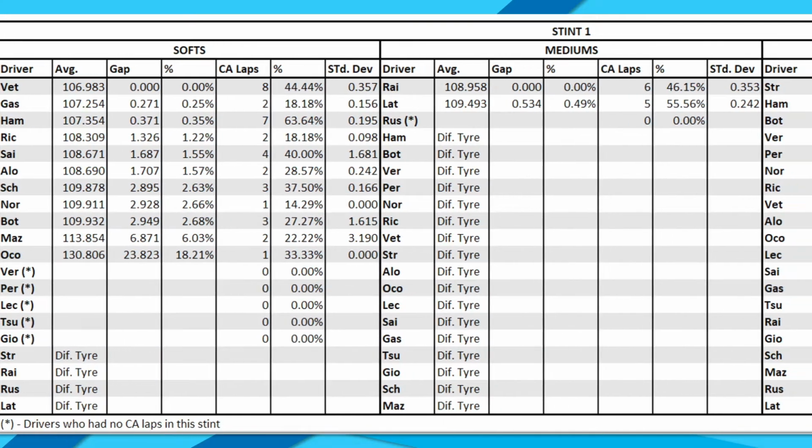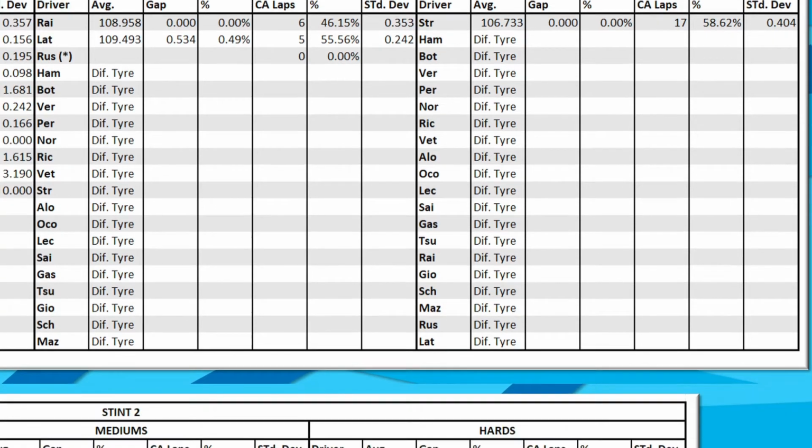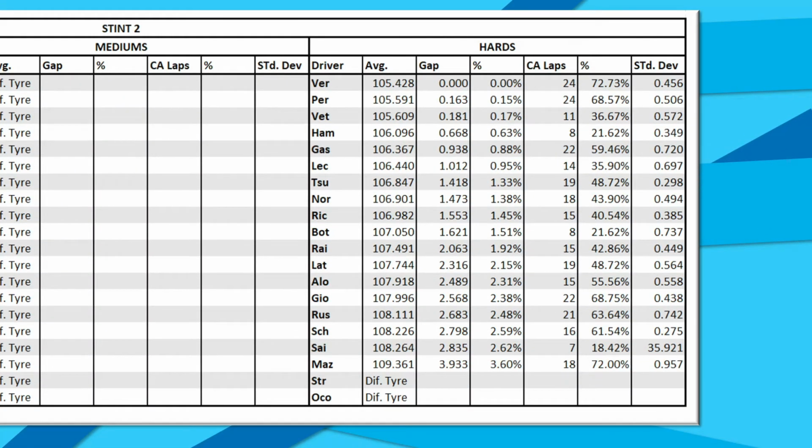But if we now just slide it over to look at Lance Stroll's hard compound tyre pace, a 146.733. That is absolutely ridiculous pace on the hard compound of tyre. That is actually over 2 seconds a lap faster than Kimi Raikkonen and Nicholas Latifi on the medium compound of tyre. But then from here, if we just take a look at stint number 2, every single driver went onto the hard compound of tyre for their stint number 2.